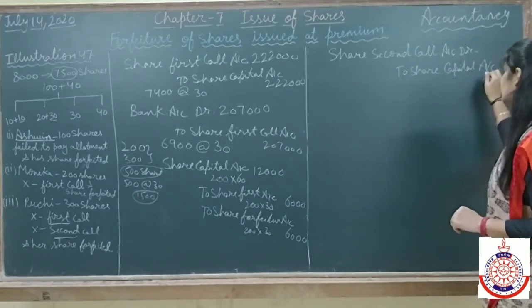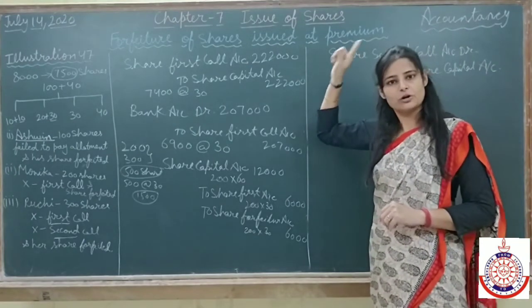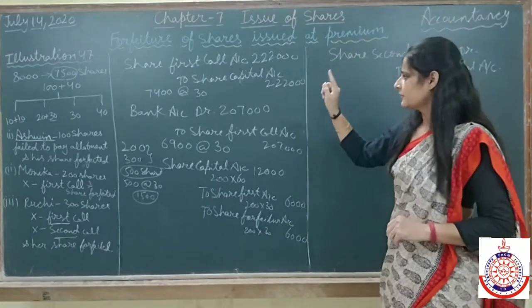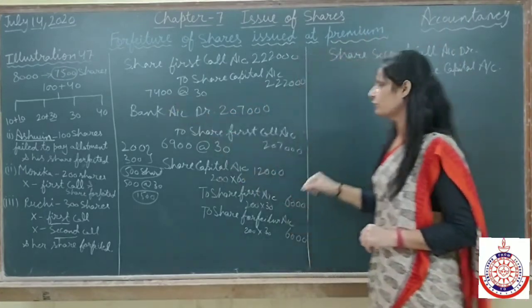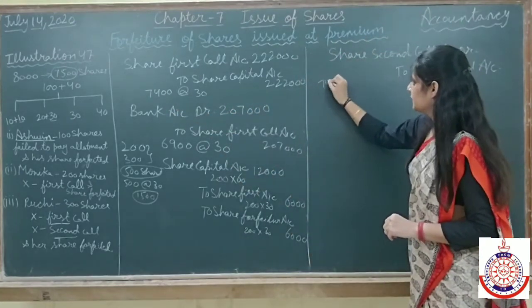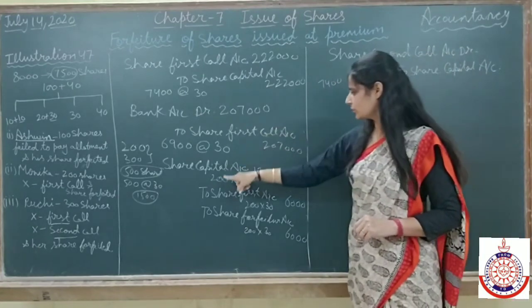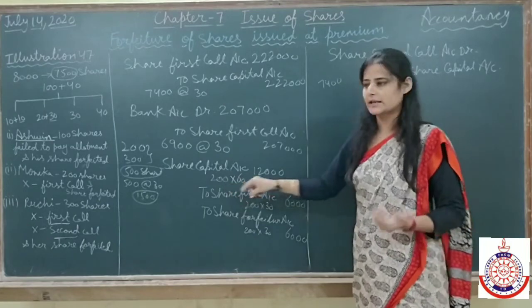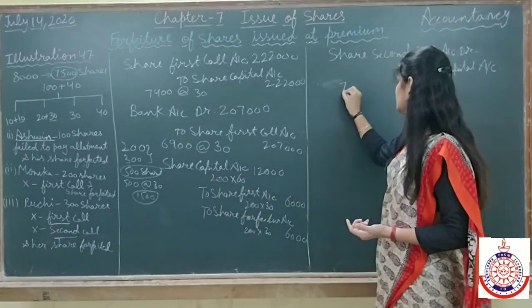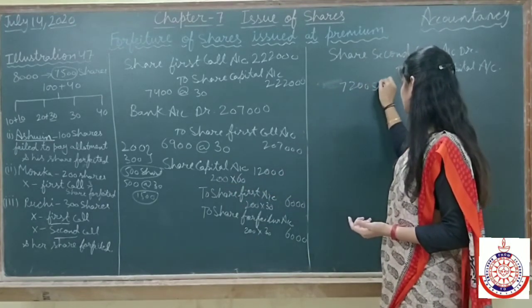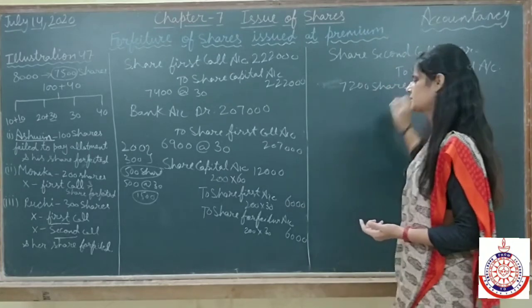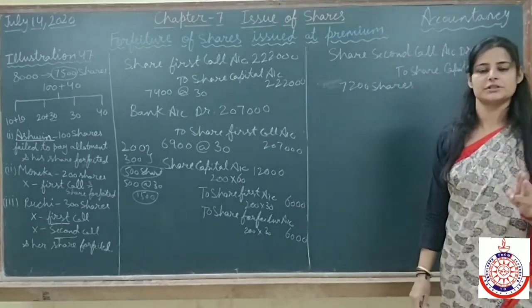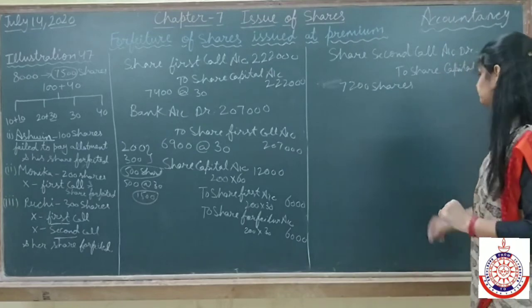Now see, after the forfeit of shares, we have 7,400 shares. Now 200 shares more, this 200 shares we have cancelled. It means now we have only 7,200 shares. Our 300 shares has been cancelled now.